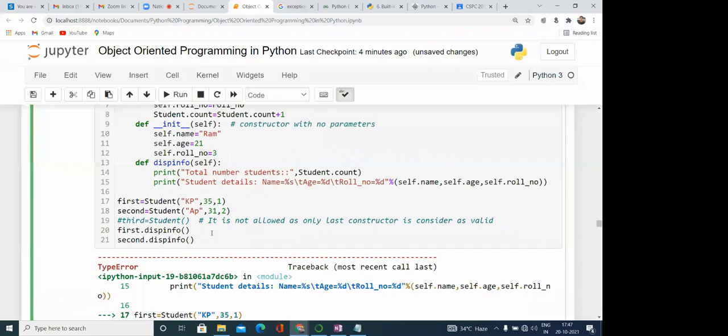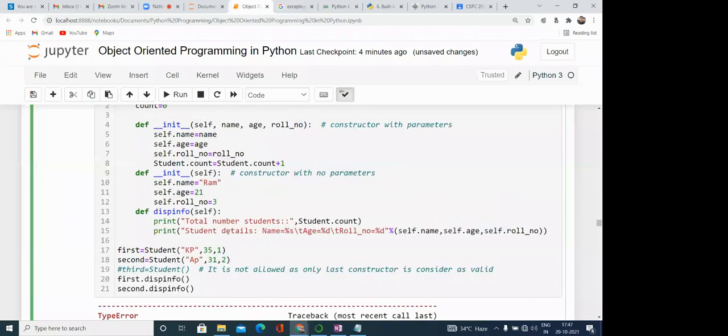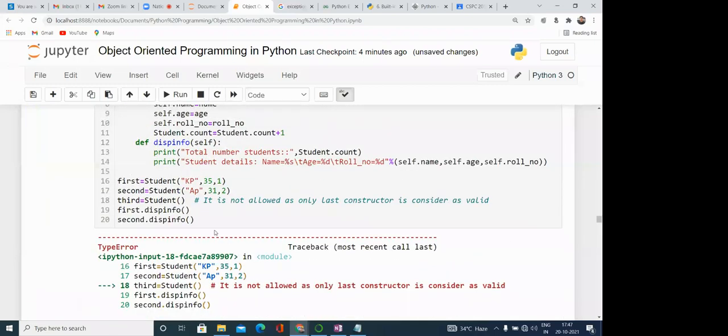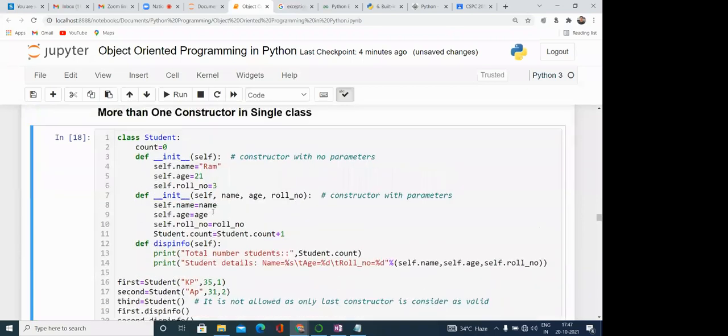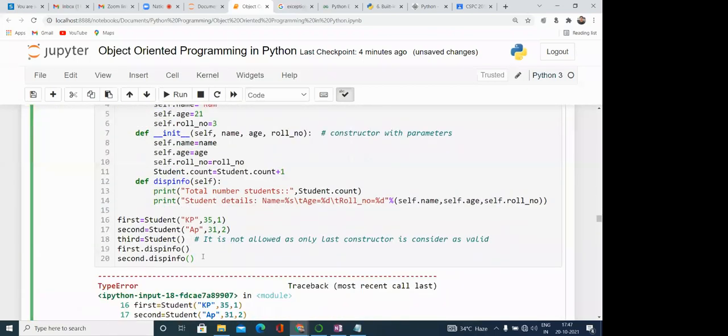So, this one is the case, not that one. Here you can see.